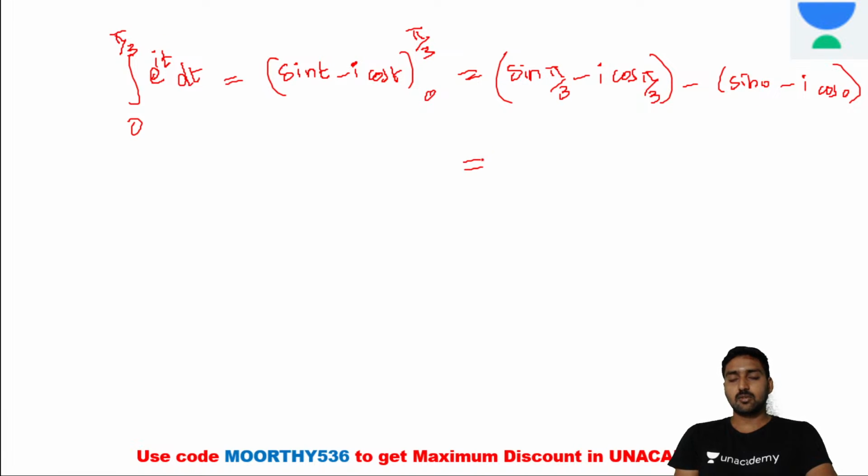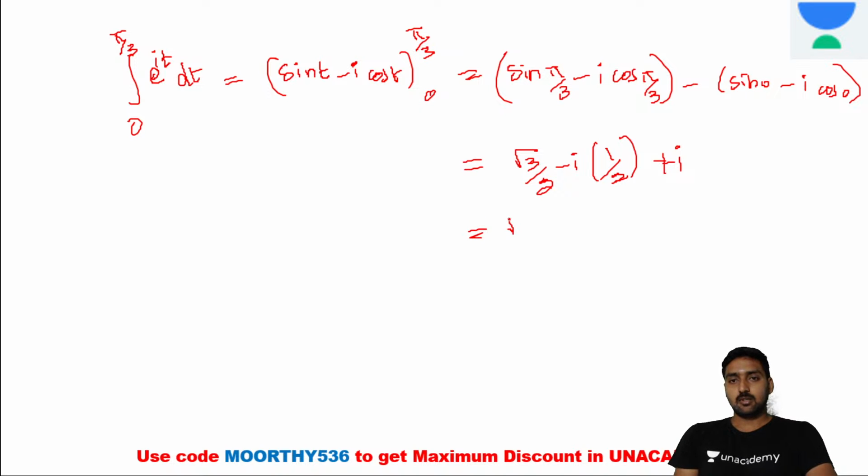So we need to take the value of sin pi by 3 as well as cos pi by 3. What about sin 60? Sin pi by 3 is equal to root 3 divided by 2, minus i into cos pi by 3 is equal to 1 divided by 2, minus sin 0 is 0, plus i, cos 0 is equal to 1.